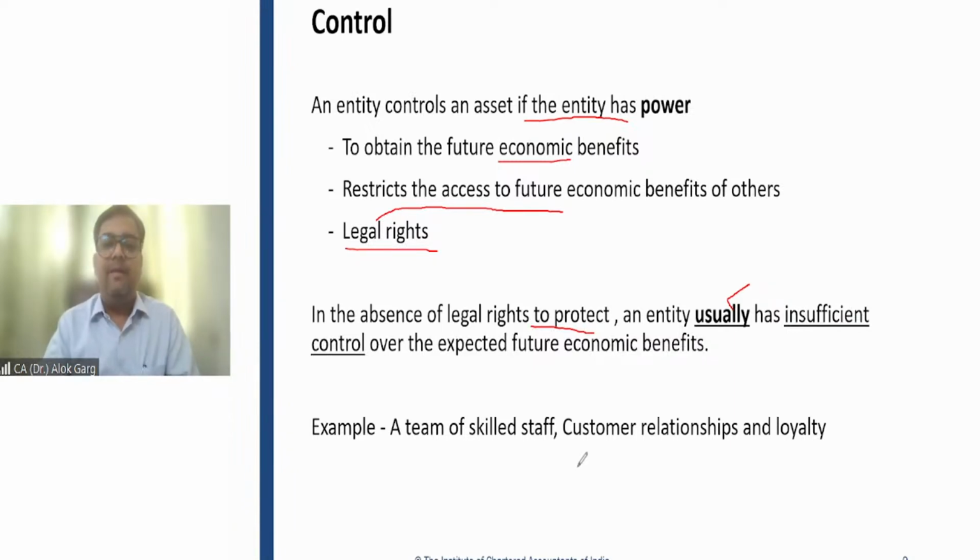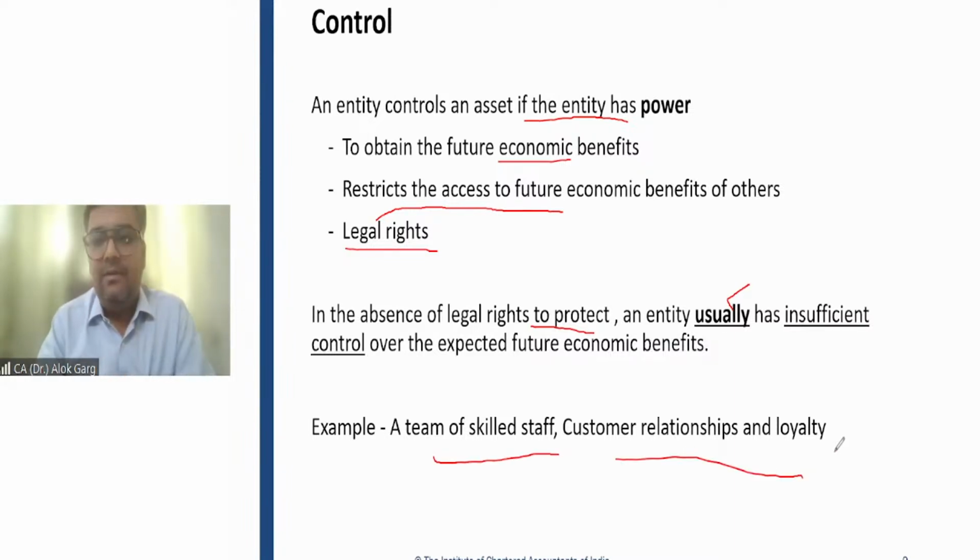Example, a team of skilled staff, customer relationship and loyalty. For example, if a company has given training on Ind AS and GST to its staff, of course, by providing the training, the efficiency of the staff will go up. The company has spent around 1 crore rupees on training on Ind AS, communication skills, soft skills, GST. Of course, the efficiency will go up.